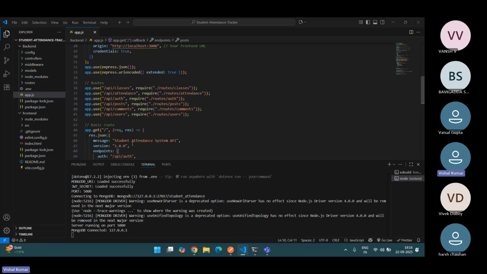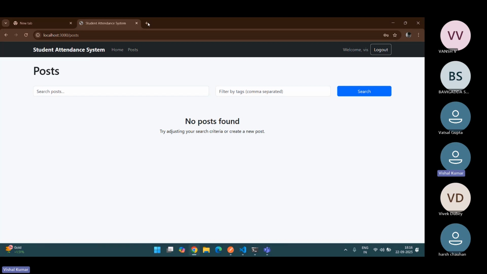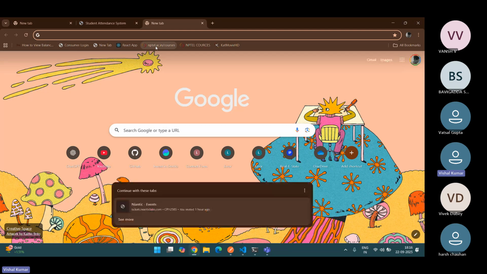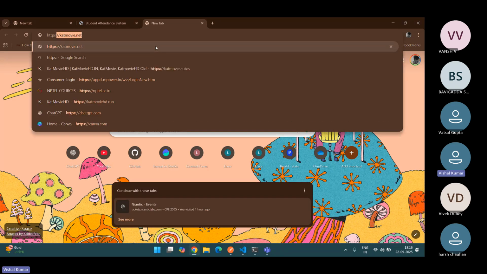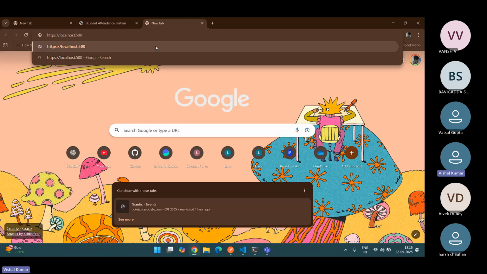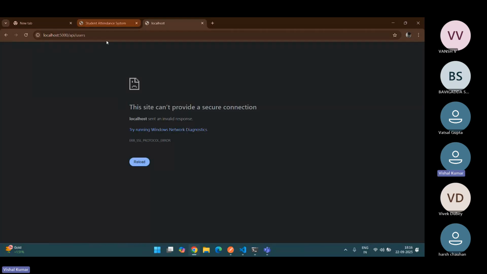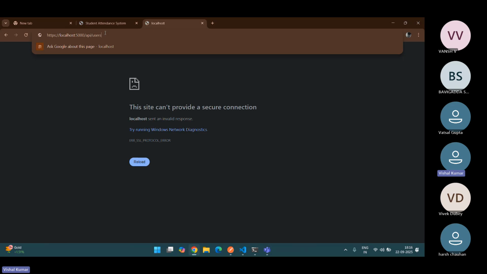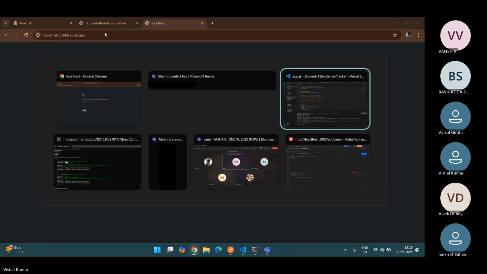Let me show my server, which was running on localhost 5000 slash API slash users.